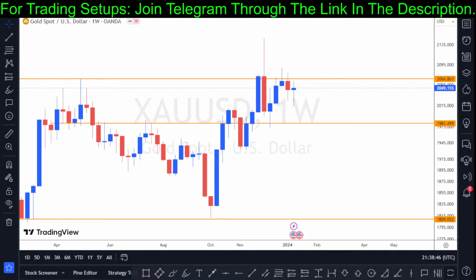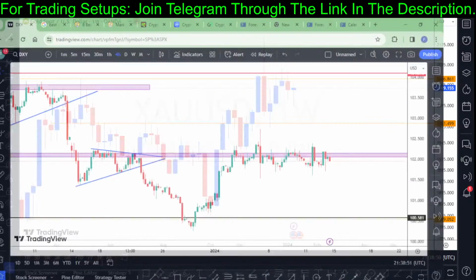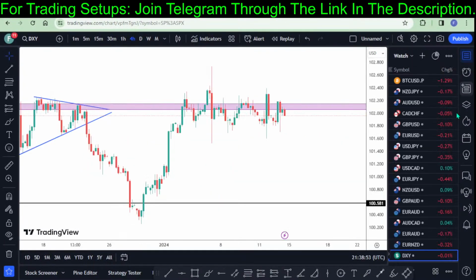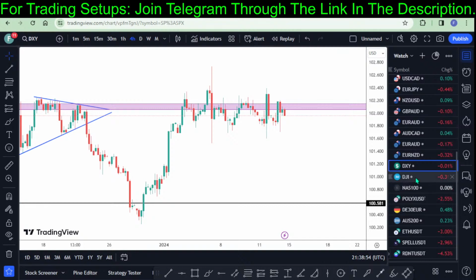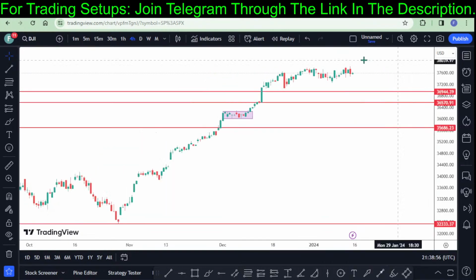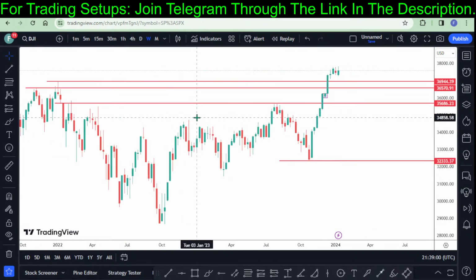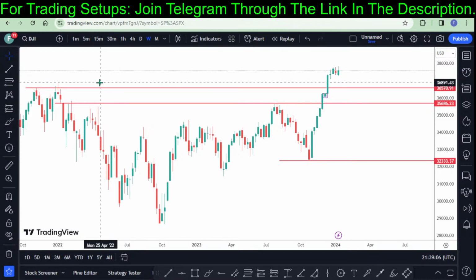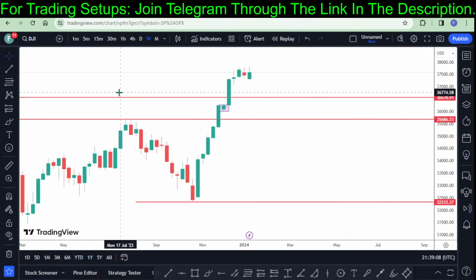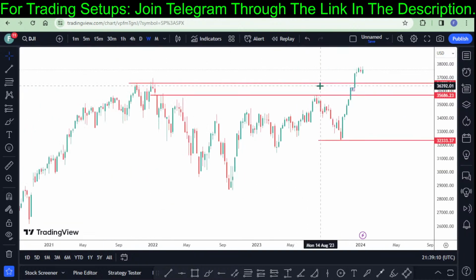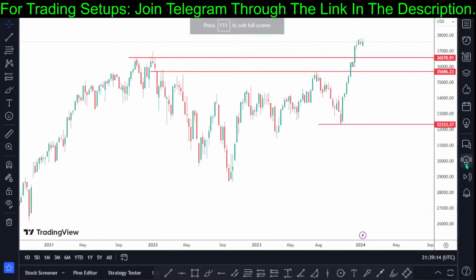Let's check out US30. Let's start from the weekly chart. So this is what we have on the weekly chart. I've been emphasizing that I'm not a fan of taking a breakout of a resistance structure just anyhow. Just like what we had right here, after the breakout of key level resistance on the weekly chart, just what we have on the US30, that is the Dow Jones.